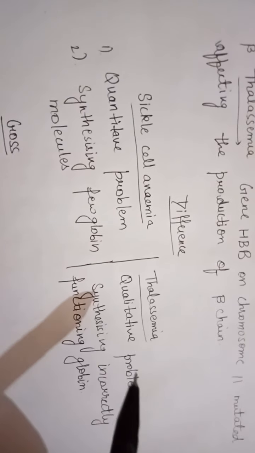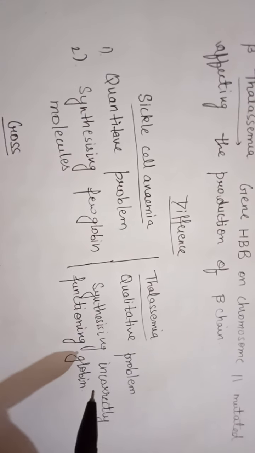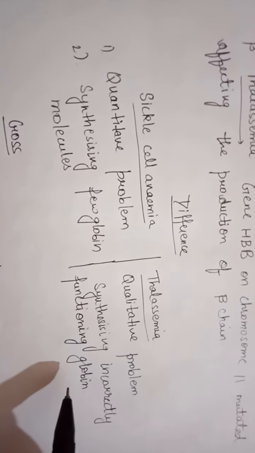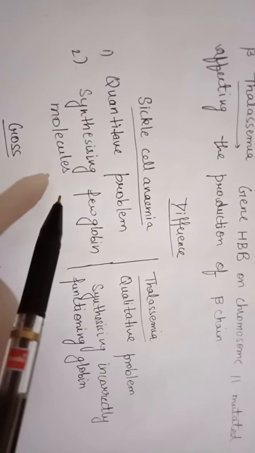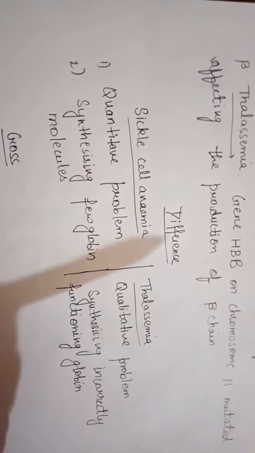But in thalassemia, it is a quantitative problem, affecting the quantity by synthesizing fewer globin molecules. Here the quality is affected, and here the quantity is affected.